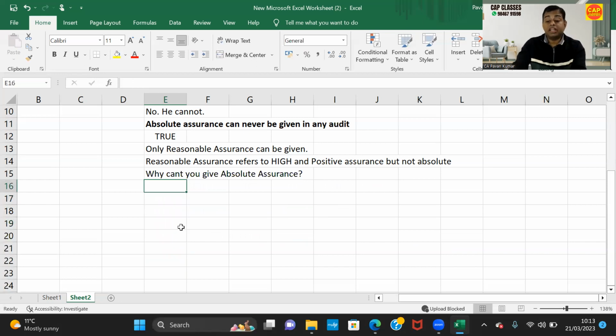Absolute assurance cannot be given due to inherent limitations of audit. What is this? There are certain limitations placed on the audit, placed on the auditor, which are unavoidable. Inherent means already embedded in the system, which cannot be avoided.